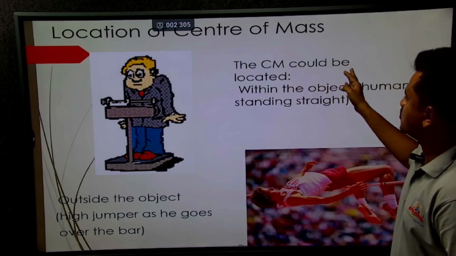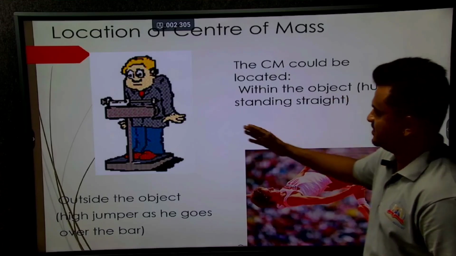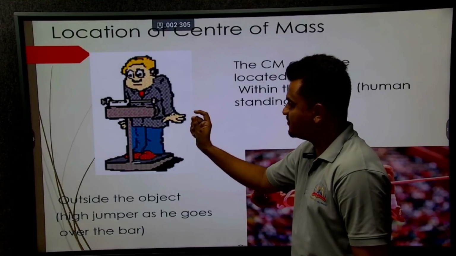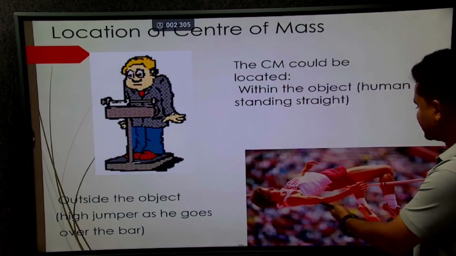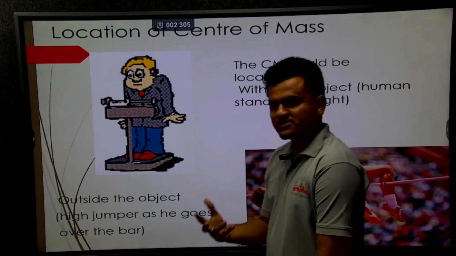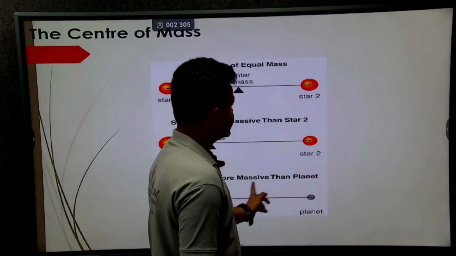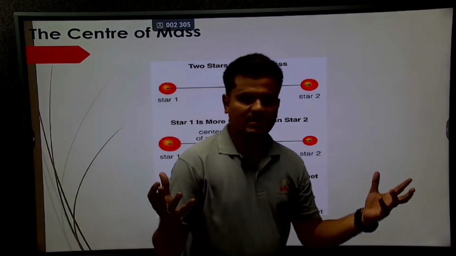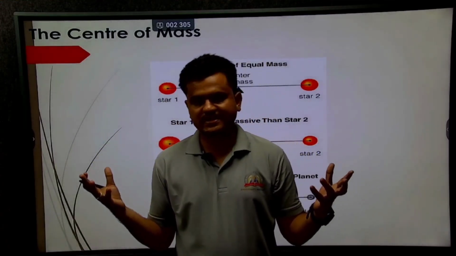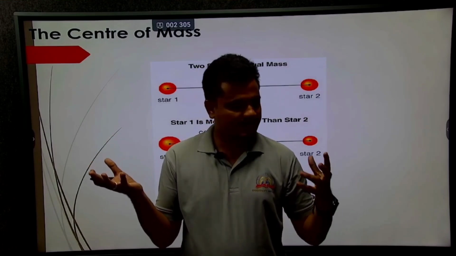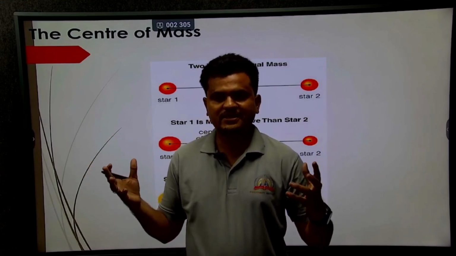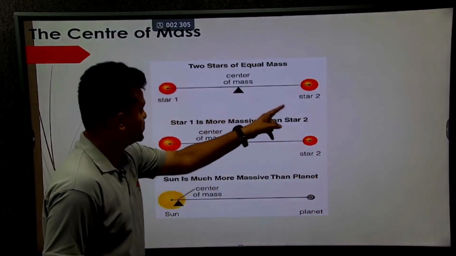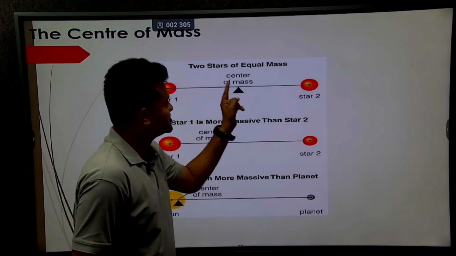The center of mass could be located within the object. If a man is standing here, we have to find the center of mass somewhere at this point. Next, two stars of equal mass. Suppose there is 100 kg of mass here and 100 kg of mass here. Where will the center of mass of this system be? It should be here, because the two stars have equal mass.